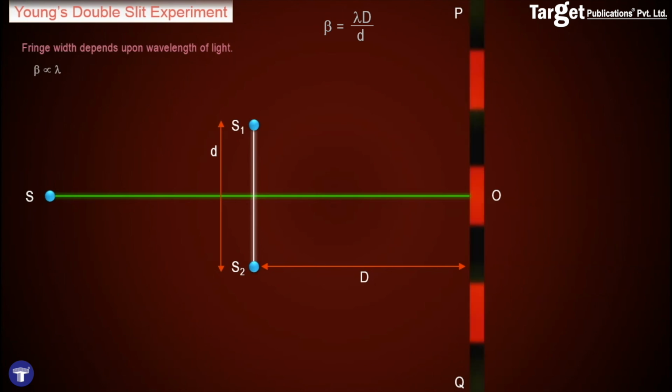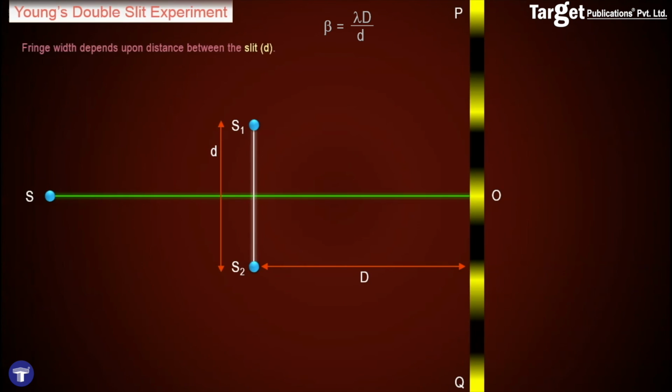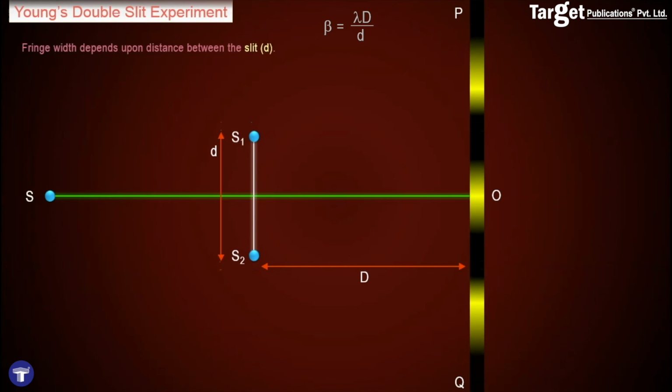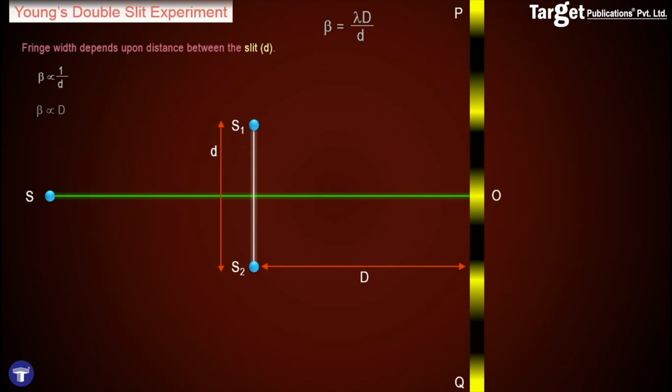Beta is directly proportional to lambda and hence increases for the red wavelength and decreases for the violet wavelength. Similarly, it is clear that beta is inversely proportional to the distance between the slits. And finally, it is directly proportional to the distance of the sources from the screen.